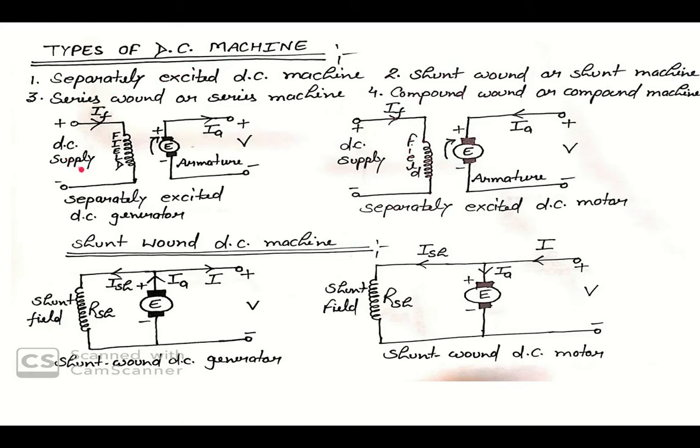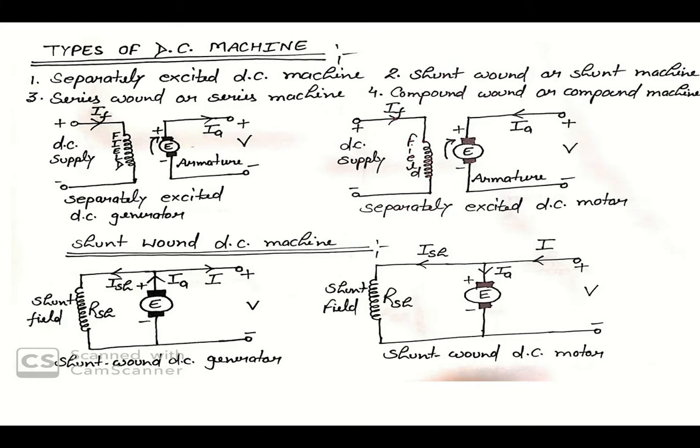As you can see here, we apply a DC source. That means in separate excitation the field coils are energized by a separate DC source. In self excitation, the current flowing through the field winding is supplied by the machine itself. There is no need of external DC supply. That is known as self excitation.